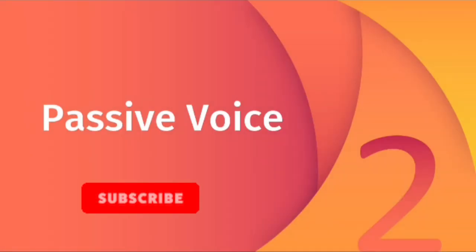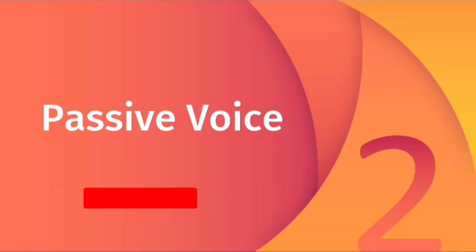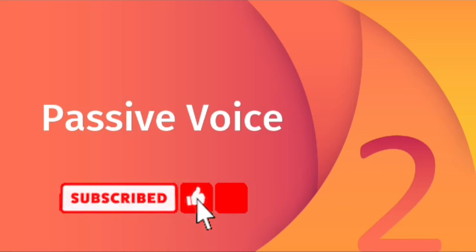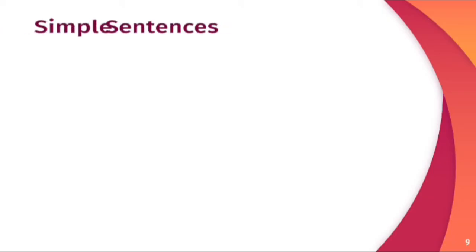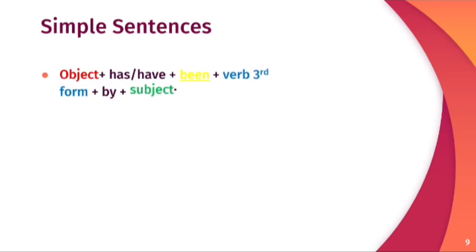Further, we will discuss passive voice sentences. Passive voice sentences are different from the active voice, as in this object is used in the starting of the sentence. And the structure is as follows. For simple sentence, there is object, has, have, been, third form of verb, by, and subject. In passive voice, the indicator is been, has been, and have been. They will indicate that it is the passive voice sentence of present perfect tense.